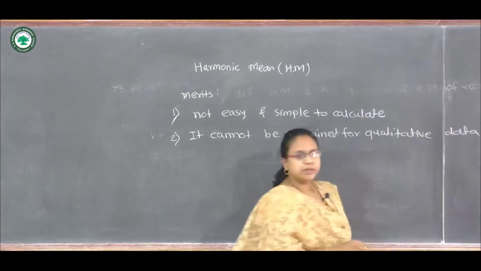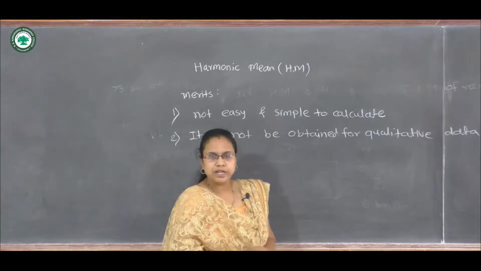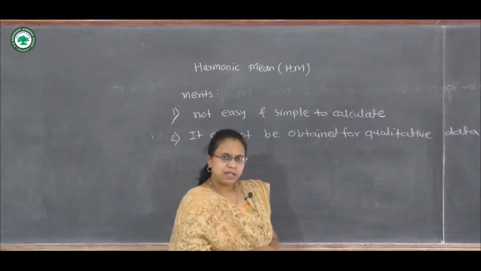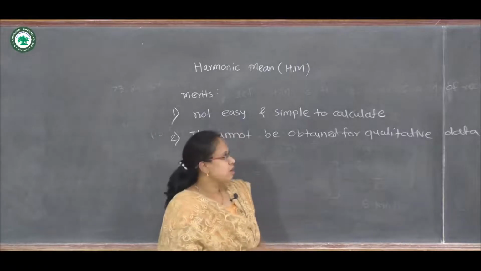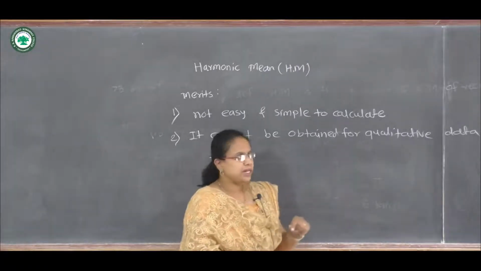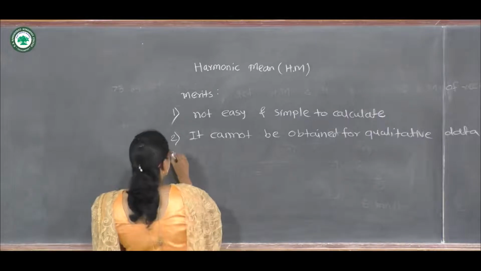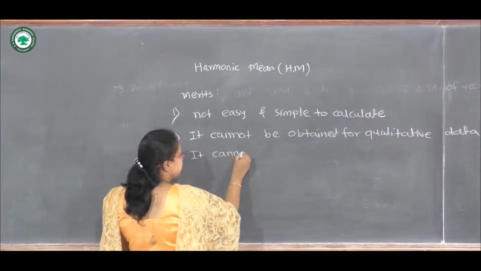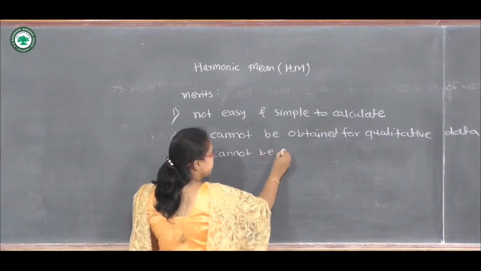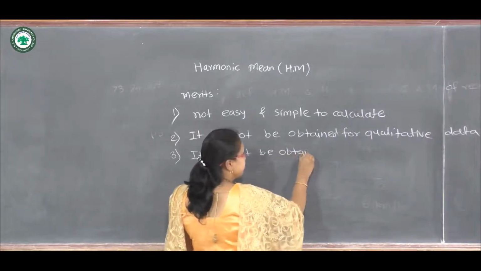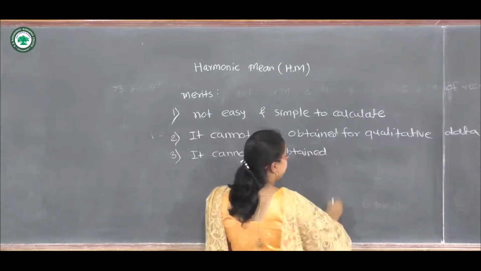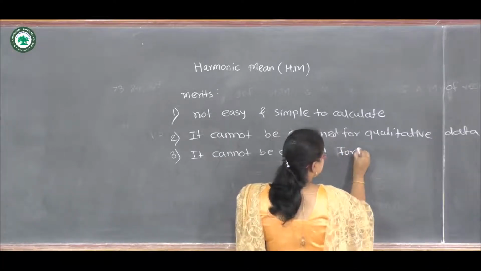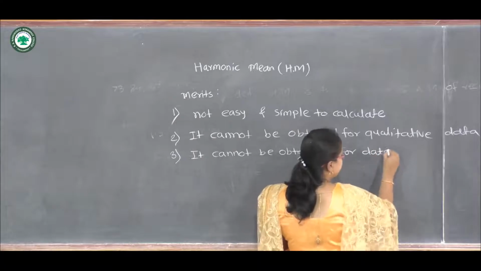Harmonic mean cannot be obtained for qualitative data like honesty or intelligence; if we are given qualitative type data, then we cannot calculate it. It also cannot be obtained for data with open-end classes.